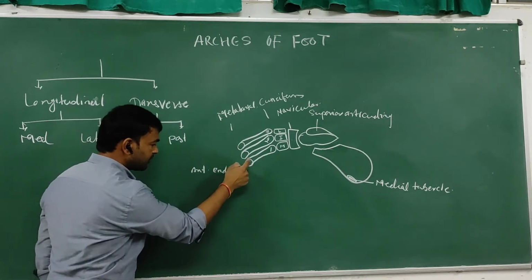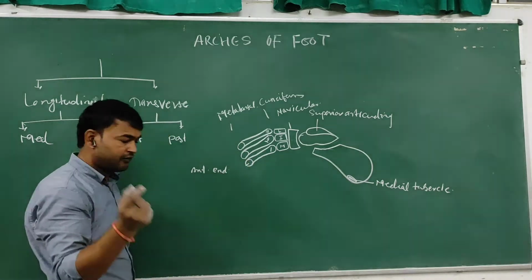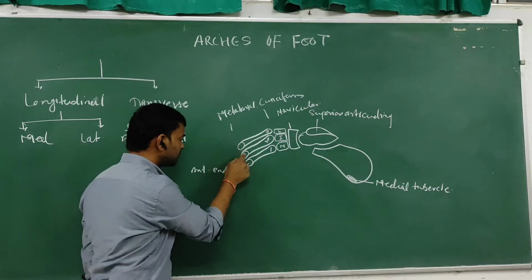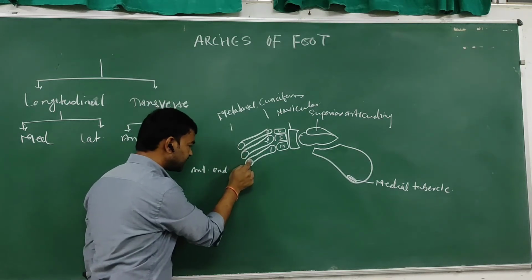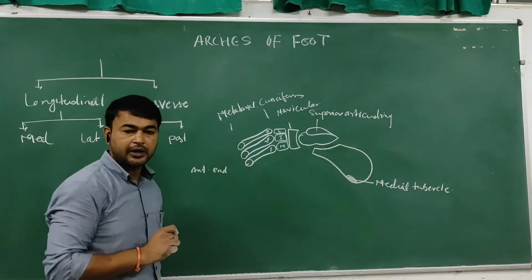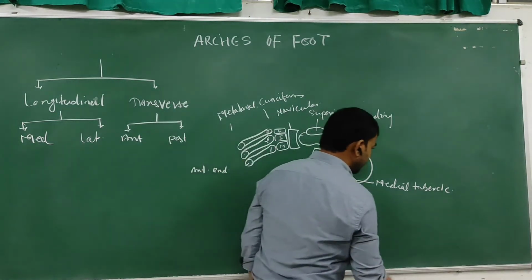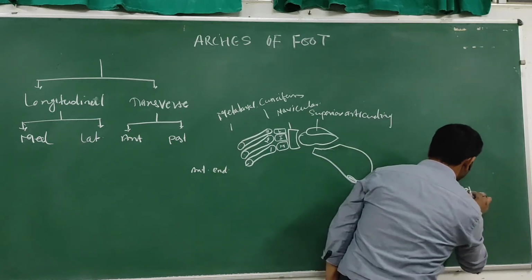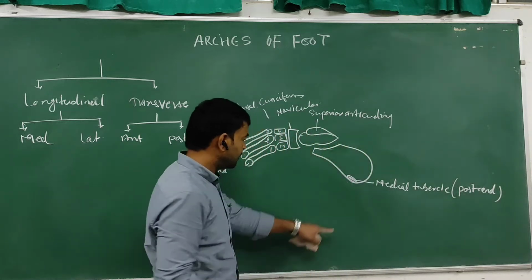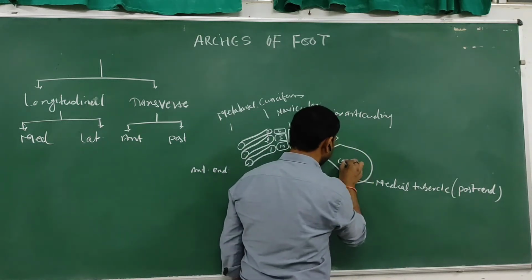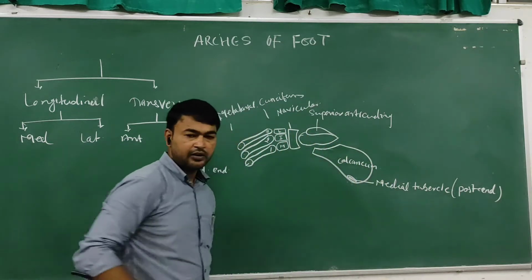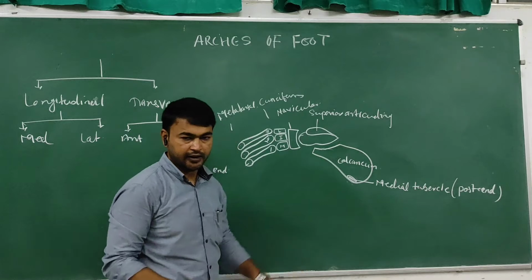The anterior end is formed by the balls of the first, second and third metatarsal. ये तीनों बॉल जो जमीन से टच रहता है, मेटाटार्सल बोन की हेड बोल दो, हेड ऑफ फर्स्ट, सेकेंड एंड थर्ड metatarsal. And the posterior end. So this is the posterior end. The posterior end is formed by the medial tubercle of calcaneum. So this is the calcaneum. The medial tubercle of calcaneum forms the posterior end.